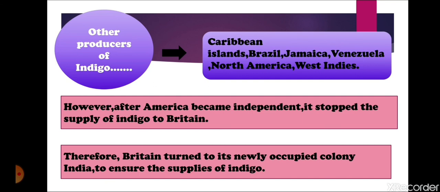So, students, this is all for today. I have explained to you how Indian indigo was in great demand in the European countries. In the next part, I will explain to you about the cultivation of indigo in India, what were the major ideas or ways Britishers adopted for producing indigo in India, and I will also explain about the revolt that took place between the peasants and the Britishers.